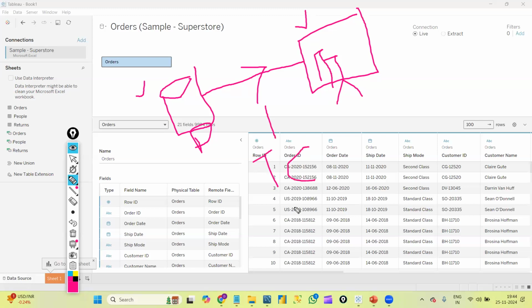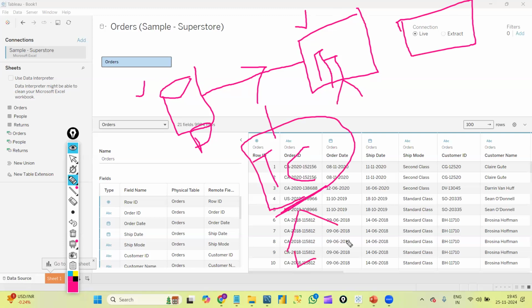Okay, a Tableau connection is a kind of communication path by which we connect our data to Tableau Desktop. That is what you can see here, connections. We have two types of connection: one is live connection and one is extract connection. In which scenarios we will use live and extract connection, we will learn in detail in our Tableau connections class.